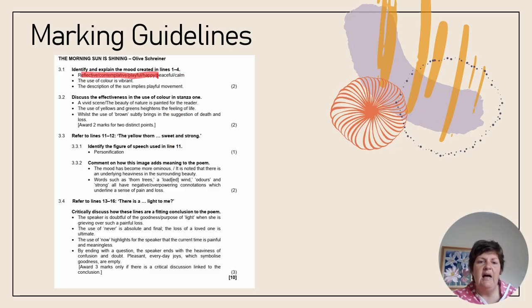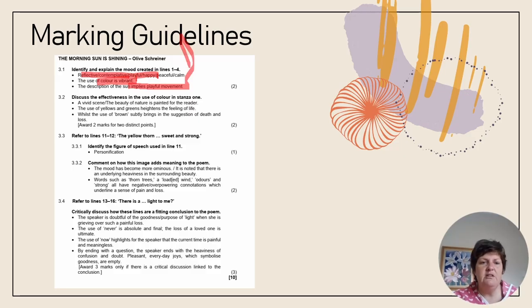And then I spoke about the fact that color brings a vibrant or cheerful atmosphere because they are prominent colors in nature. And I also spoke about the sun dancing and the personification being playful. So there I had 3 out of 2. You only needed 2 facts for 2 marks: the mood and 1 justifying point where you discussed the poem.